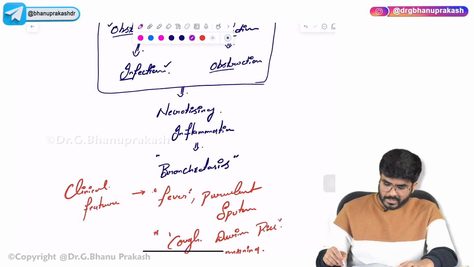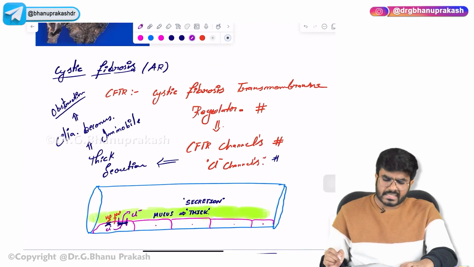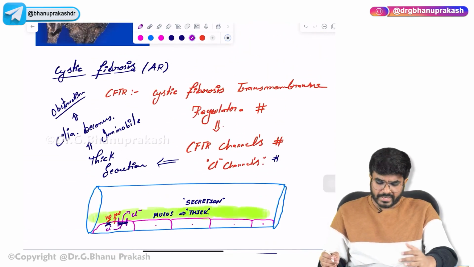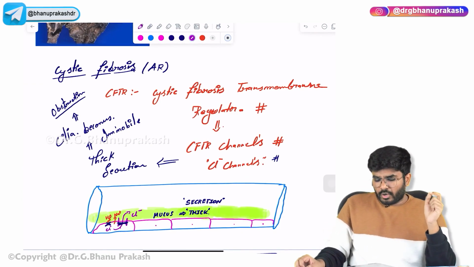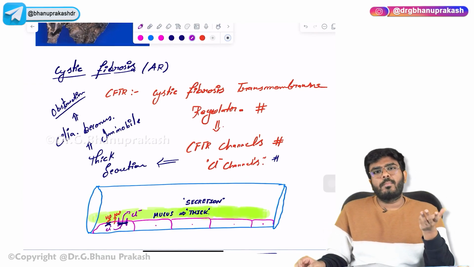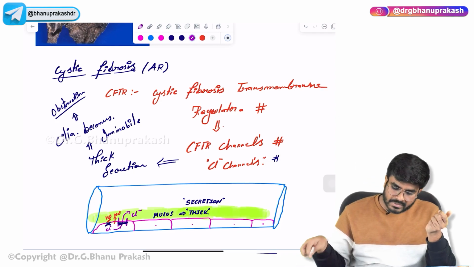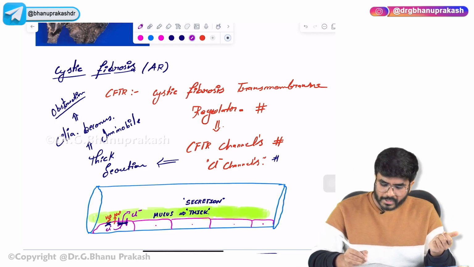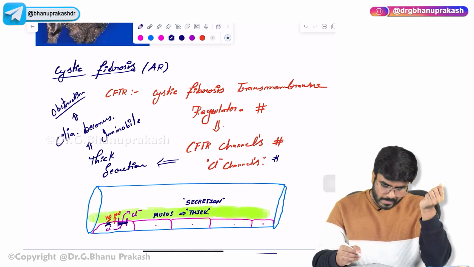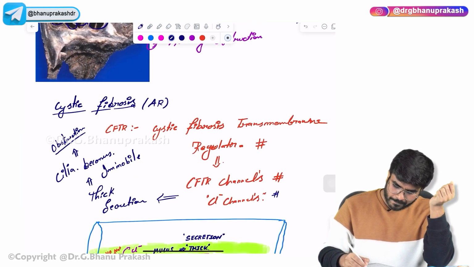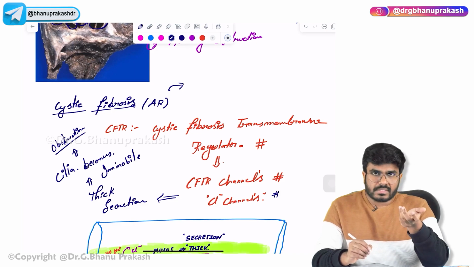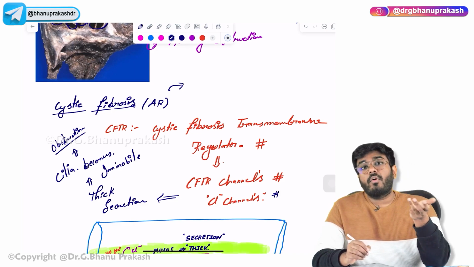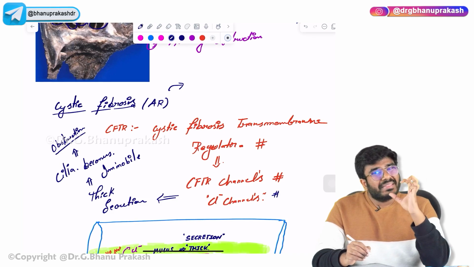Now, one thing I have explained to you here. So what is that? Cystic fibrosis, an autosomal recessive disorder where there is a chloride channel defect. Here I want to add a few more important points, 2-3 important points which were previously asked in the exams, though they are not directly related to the pathology, but I still want you to know them. So cystic fibrosis patients not only suffer with lung problems, bronchiectasis. Apart from lung problems, what else can be seen? They are going to have thick secretions. I have told you the person is going to have thick secretions.